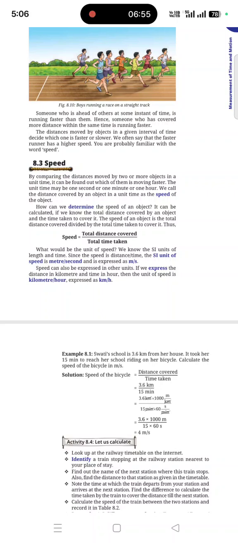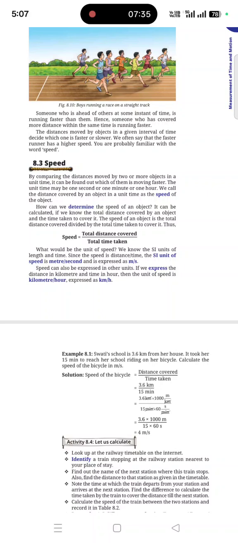First you need to understand two important things: the difference between distance and displacement. Take a point A and a point B. The distance between A and B can be any curved path, but the shortest distance between A and B will always be the straight line. That straight line, the shortest path, is the displacement. Displacement always has a direction, either A to B or B to A, towards the right or towards the left. So speed is distance by time, whereas velocity is displacement by time.